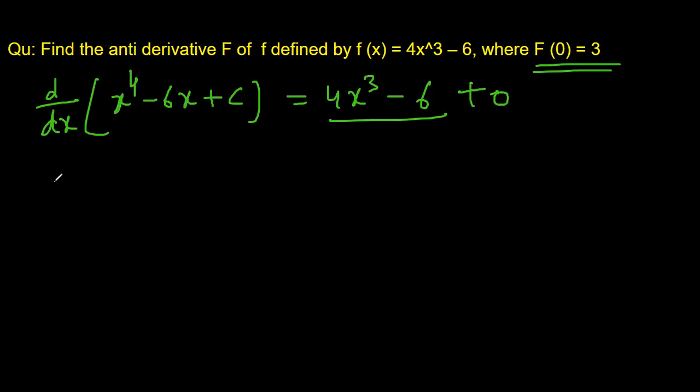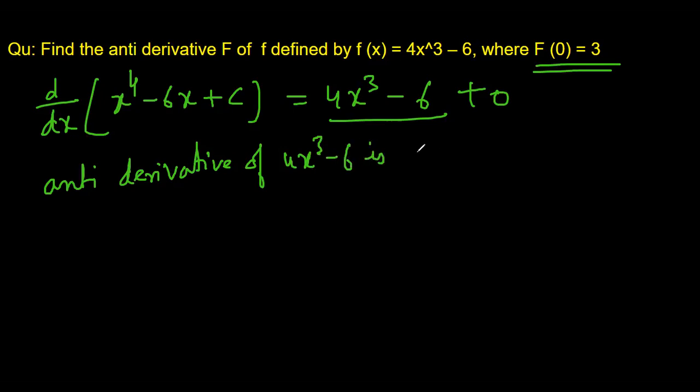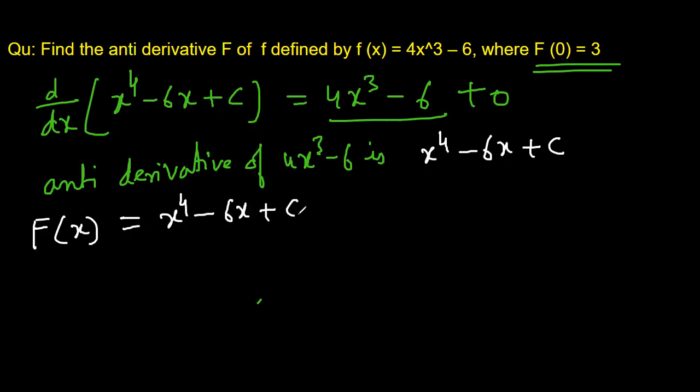That means, as we know there are infinitely many antiderivatives of any function, an antiderivative of 4x cube minus 6 is x to power 4 minus 6x plus c. Now this function is what they are calling capital F. Capital F of x is equal to x4 minus 6x plus c.